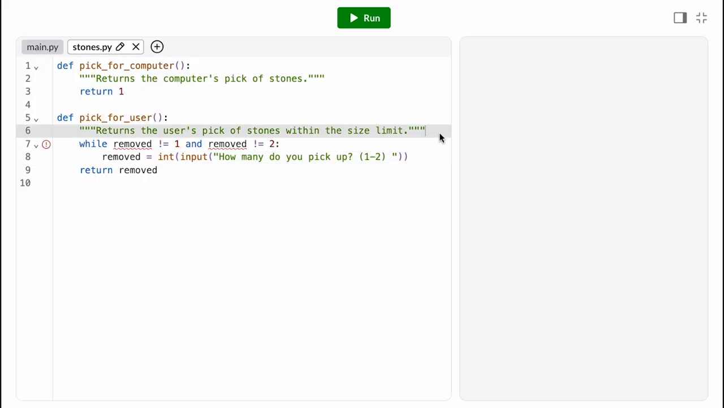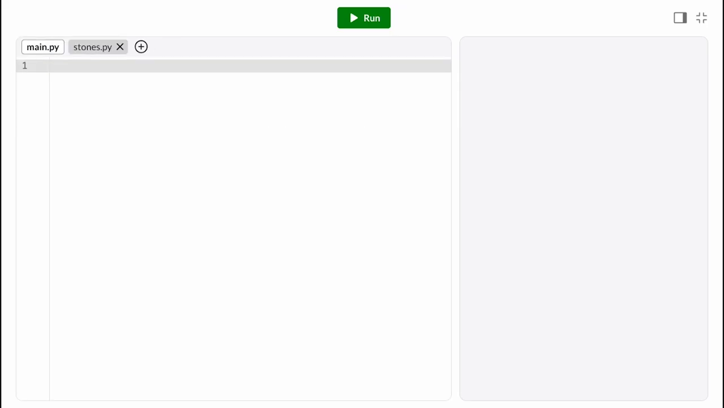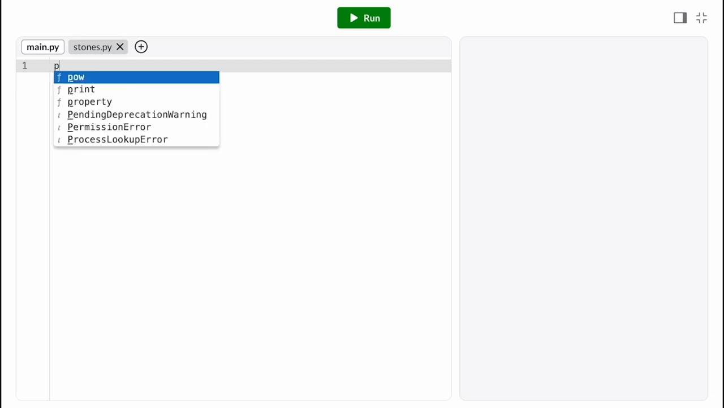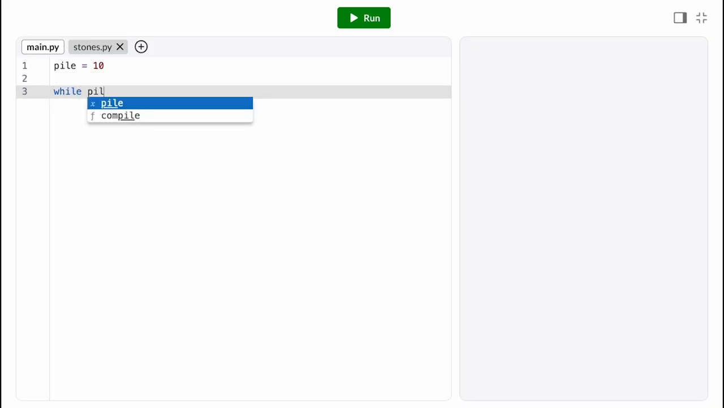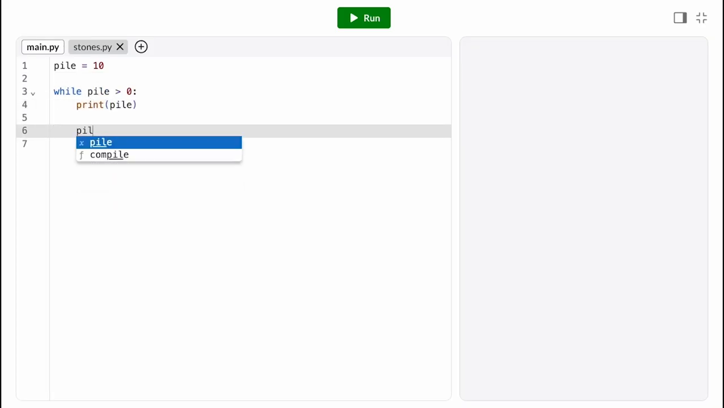Now that we have a couple functions sketched out, let's switch over to thinking about the main game logic. So I'll jump to the main.py file. The game continues with players picking stones until the pile runs out, which kind of sounds like a while loop. While there are still stones, play a turn. So, like with all while loops, we'll initialize our pile before the loop. In the loop condition, we'll check if the pile is greater than 0.